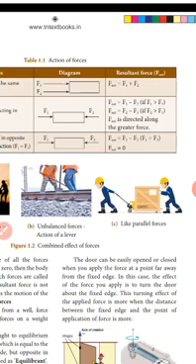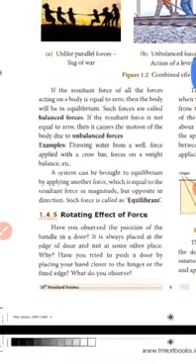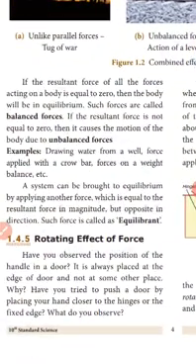What is your answer? F net equals F1 minus F2, so 10 Newton minus 10 Newton is equal to 0. The resultant force of all the forces acting on the body is 0. Net force is 0 when the body is in equilibrium. Equilibrium means a balanced position.